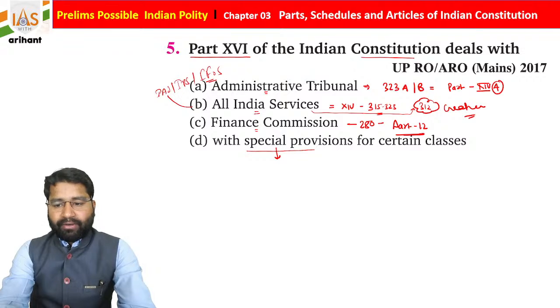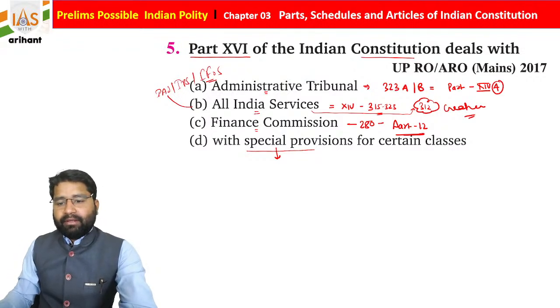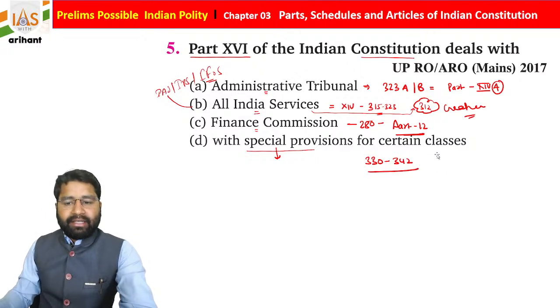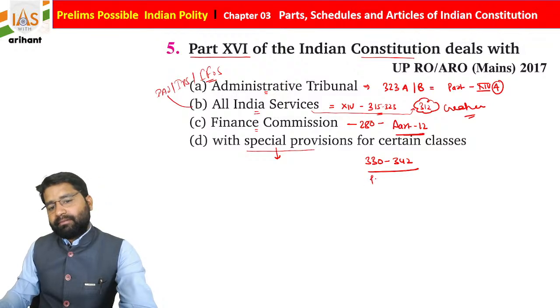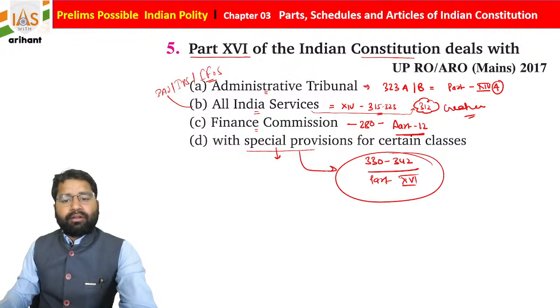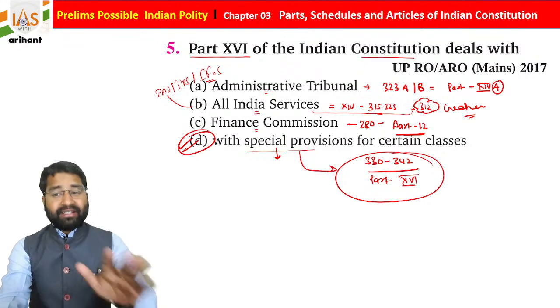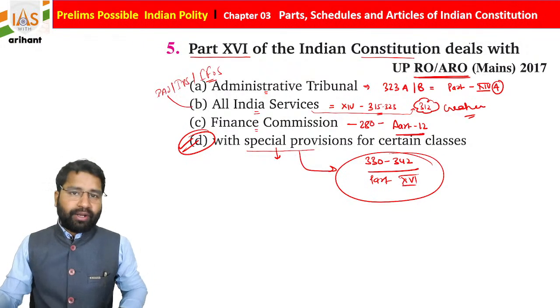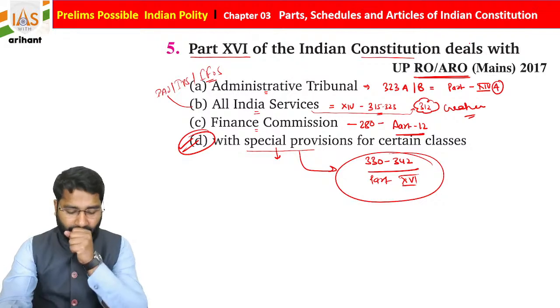You'll find it is under Articles 330 to 342, and it is contained in Part number 16. So automatically option D is going to be correct for the same, students, and this is the previous year question for the UPPCS RO and ARO Mains 2017.